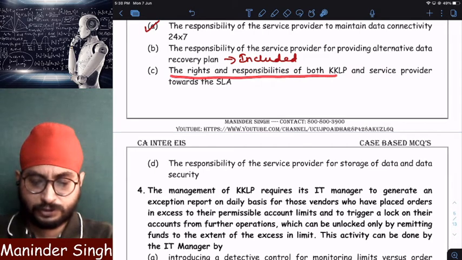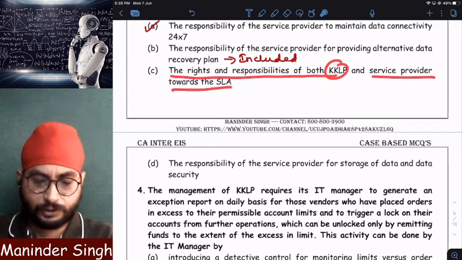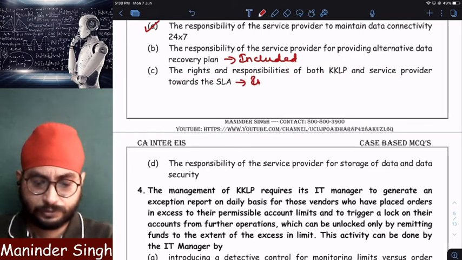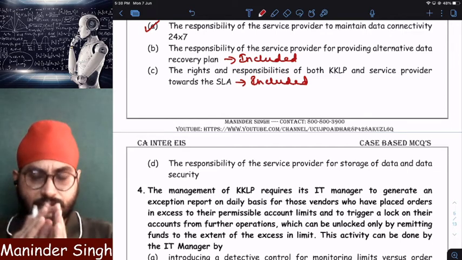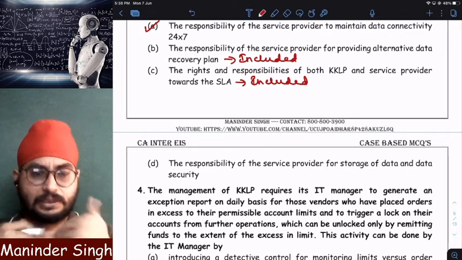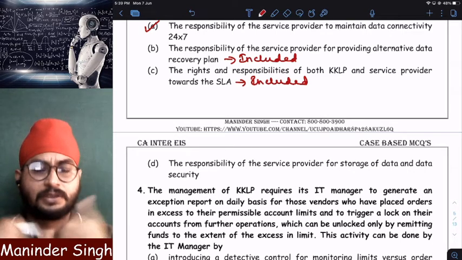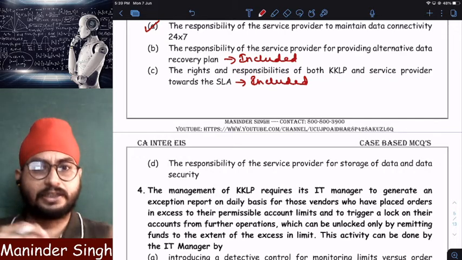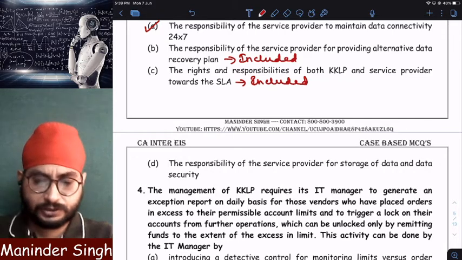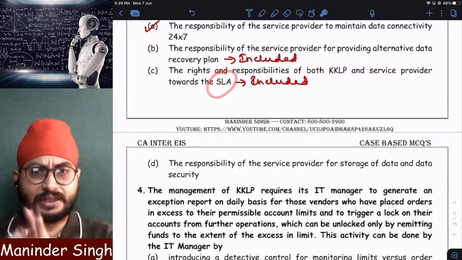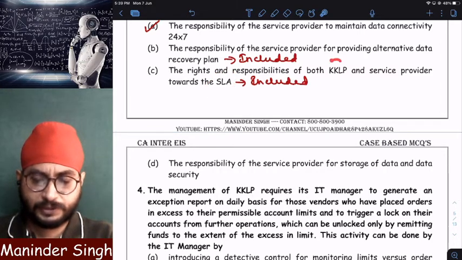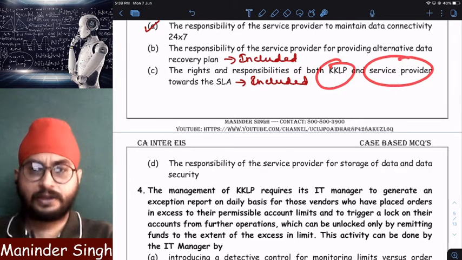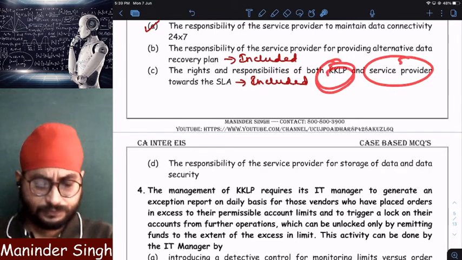Rights and responsibilities of both KKLP and the service provider towards the service level agreement. It will be included. It means when I take a cloud on rent from Google, we will enter into an agreement. I am taking Google Drive on rent from Google, so me and Google will enter into a contract. That contract is called what? Service level agreement. In that we will clearly mention what are the responsibilities of the service provider and what are my responsibilities.